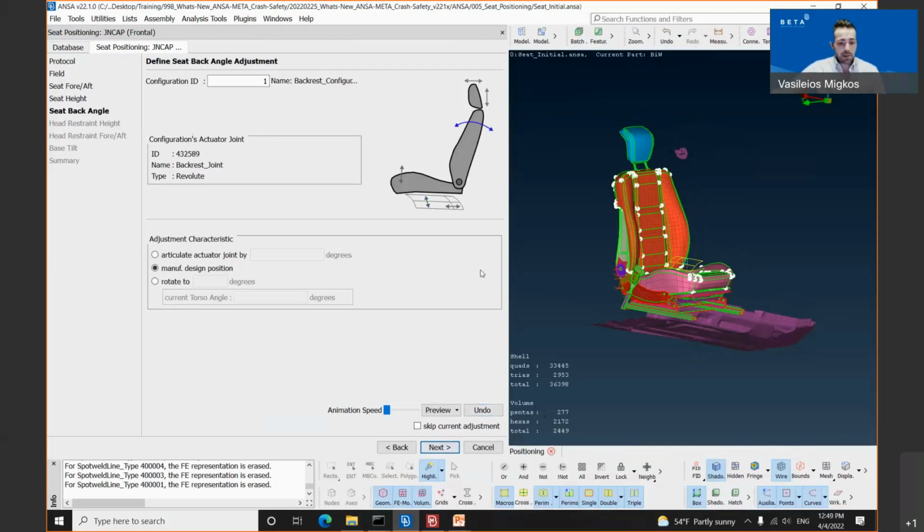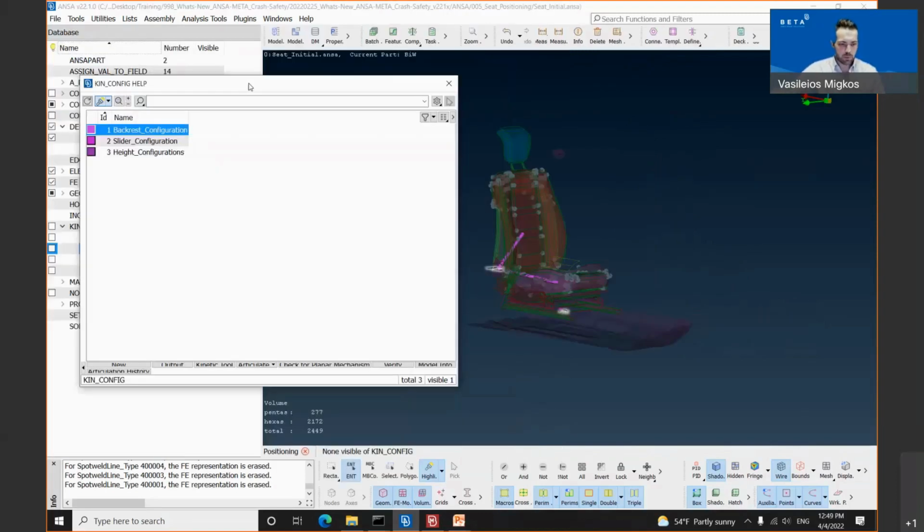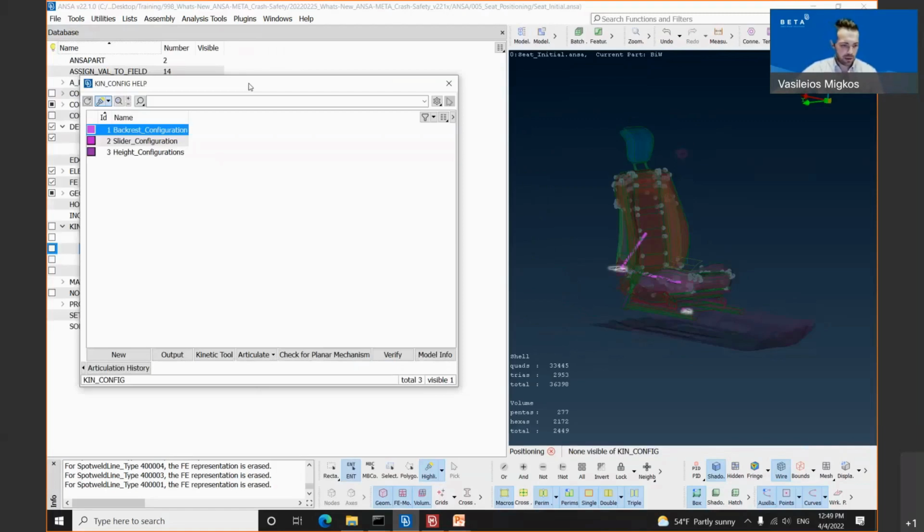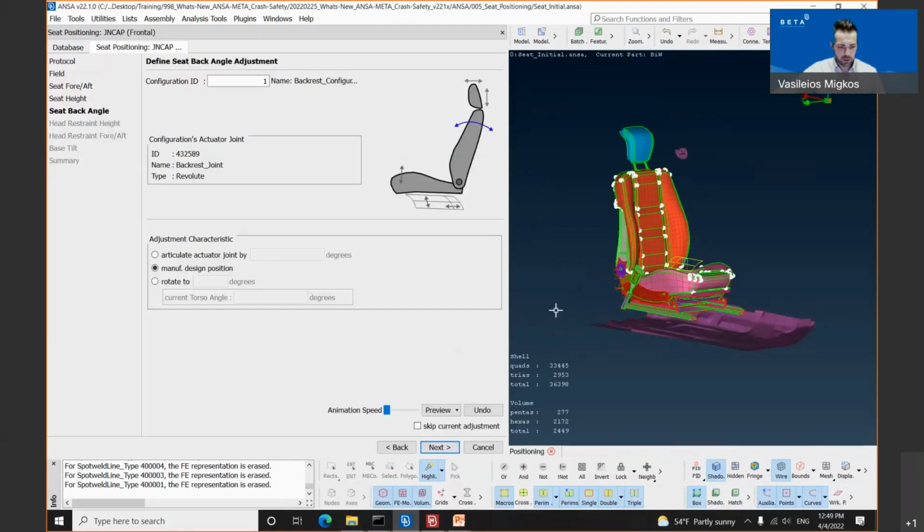In the seat back angle step, the procedure is pretty much the same. The backrest configuration has been automatically recognized. If this is not the case in your model, just simply click inside the configuration ID field, hit the question mark. It opens up the kin configuration help window where you will be able to select one of the configurations for your seat. All the necessary information is stored in the configuration actuator joint.